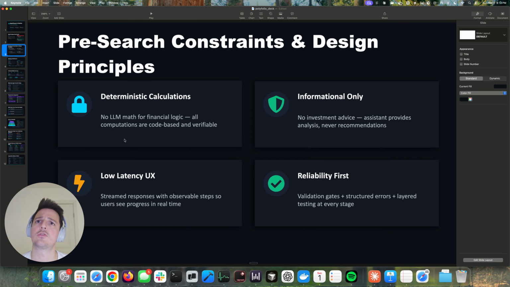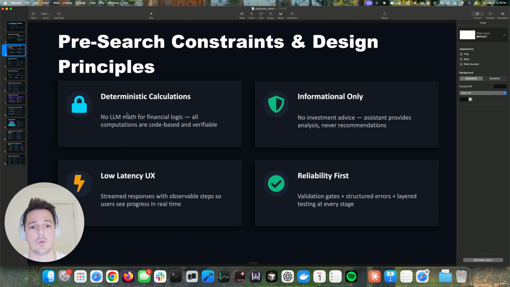For the pre-search constraints and design principles, very, very standard. We carried out a comprehensive research at the beginning of the project. We figured out the PRD, the specific tickets. We created a dedicated system design framework. We created a number of Cursor rules and also dedicated Claude skills for this project. And on top of that, we decided to create a very tight framework for constraints.